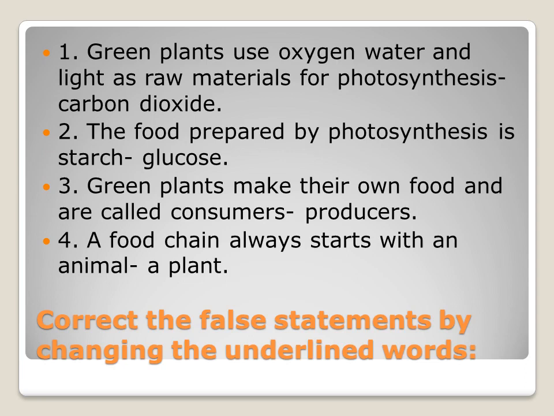Okay. Then come to the exercise: change the underlined word. See the first question. Green plants use oxygen, water and light as raw material for photosynthesis. So do green plants use oxygen? No. Green plants use carbon dioxide. Strike the word oxygen and write carbon dioxide. Then second one, the food prepared by photosynthesis is called starch, right? No. The food prepared by photosynthesis is glucose. The answer is glucose.